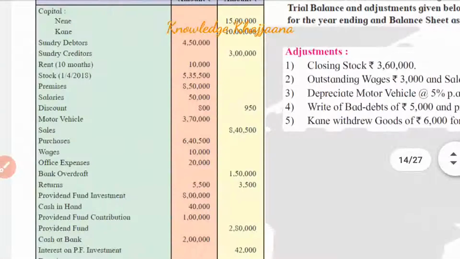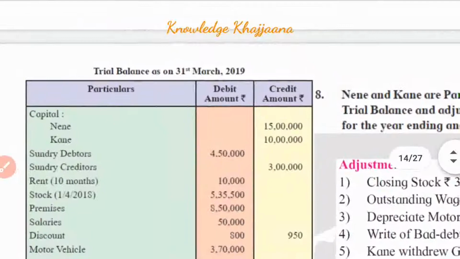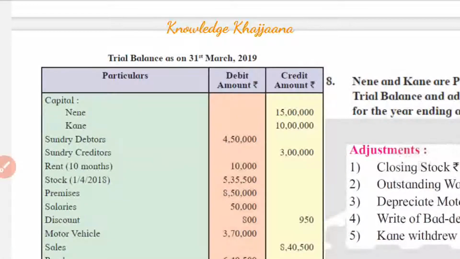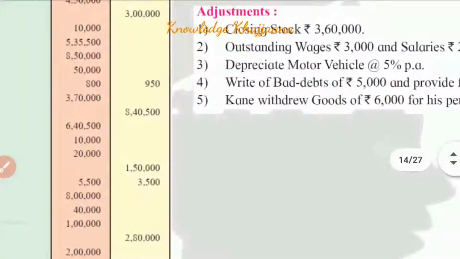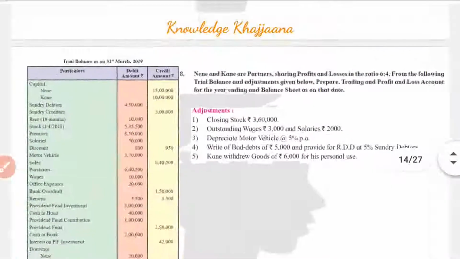This is the trial balance given of Nene and Kane. The debit balance column is there and the credit balance column is there. And 5 adjustments have been given.